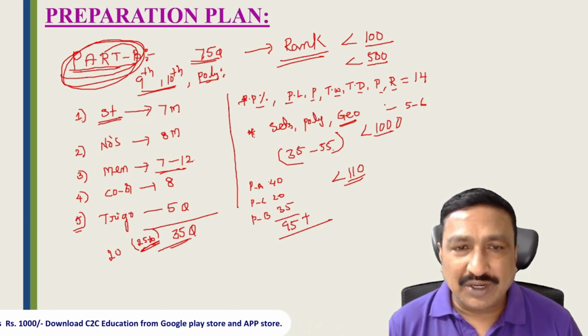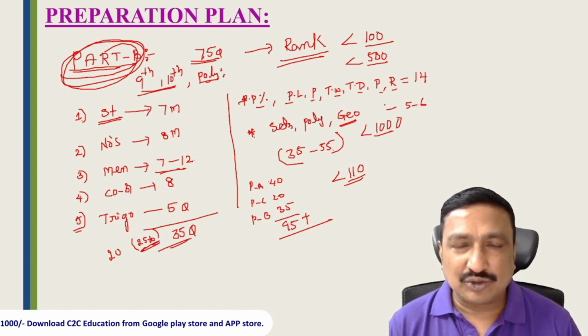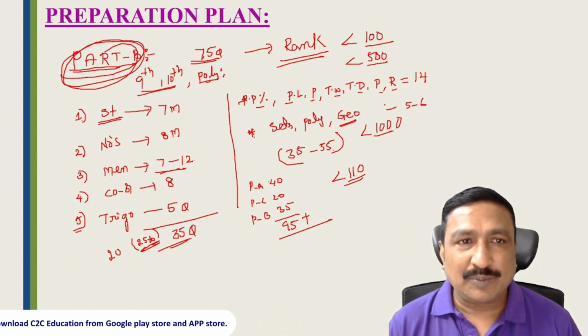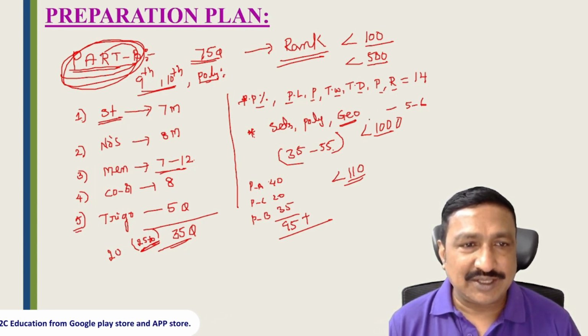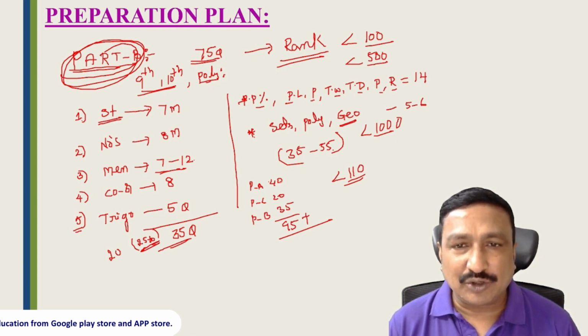So those who want to get good colleges, those who want a rank less than 1000, start your preparation from now onwards on Part B areas. Alright, so these are the topics we have to prepare continuously.